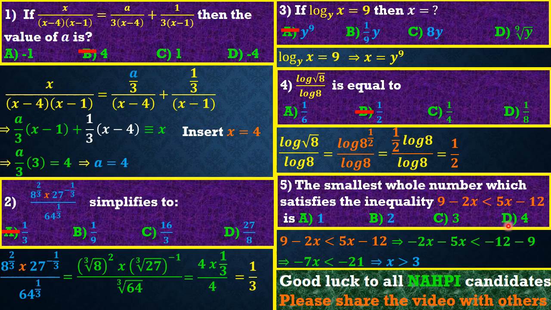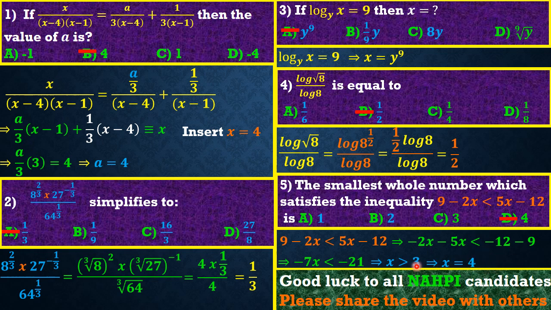So friends, our answer in this case is D. D is the only answer in this case. X equal to 4. So option D, friends, is the correct answer. Knowing fully well that, guys, if you insert x equal to 3 into this expression, the left hand side will be equal to the right hand side, which is not what we want. We want the left hand side, friends, to be less than the right hand side, and only 4 can make